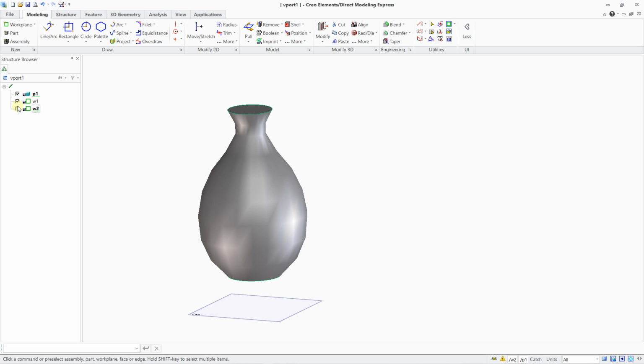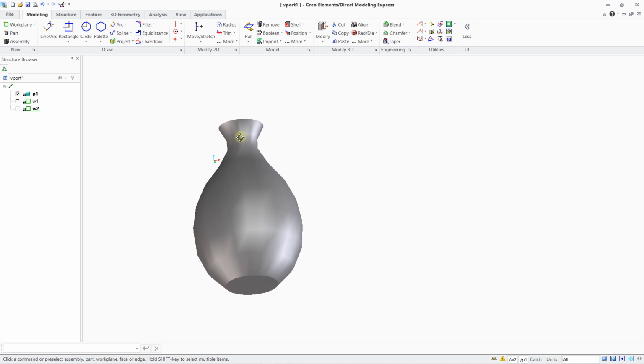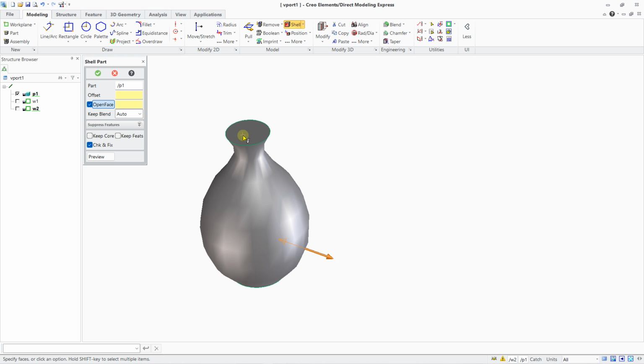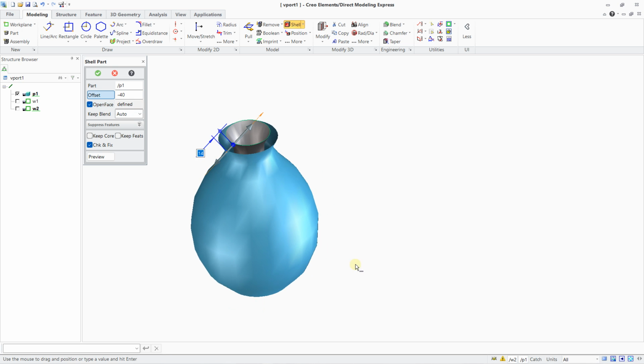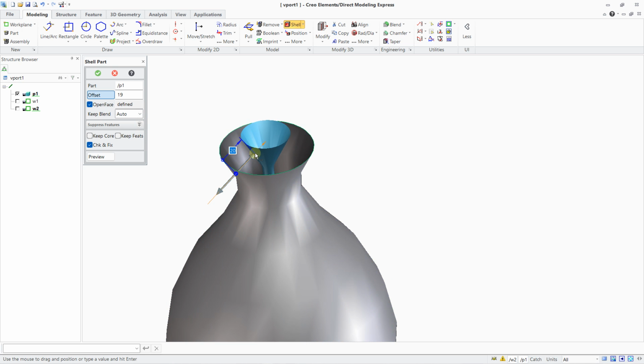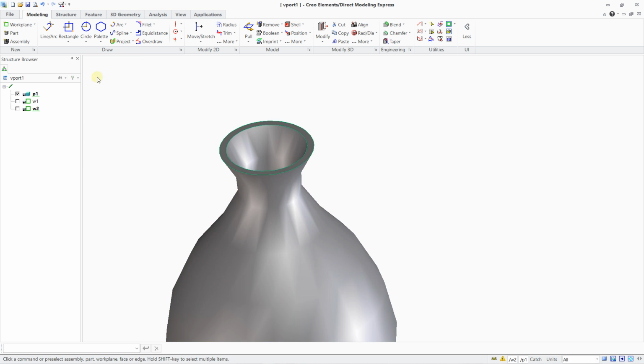Now let's deactivate the view of the two work planes. The last step is just to click on this face, just before you click on shell part, and I can create a cavity inside. I just need to open this face. And now you have this small arrow, you can drag and move on this direction or on this direction. You have also the preview. I can go inside with a value of 2 or 4. Let's apply, for example, just a value of 4. If you want to see the preview, activate preview here. It looks nice. And I can just validate.